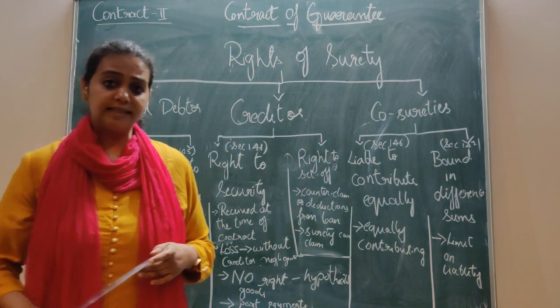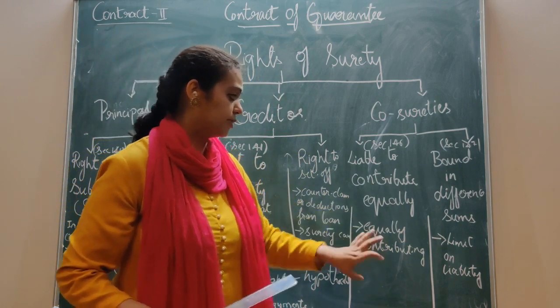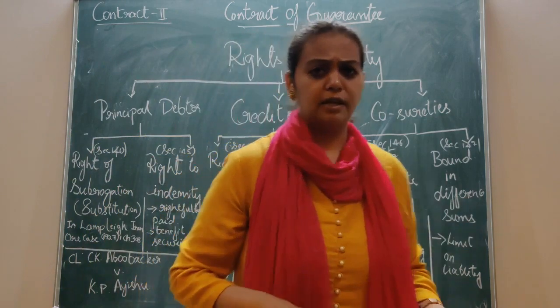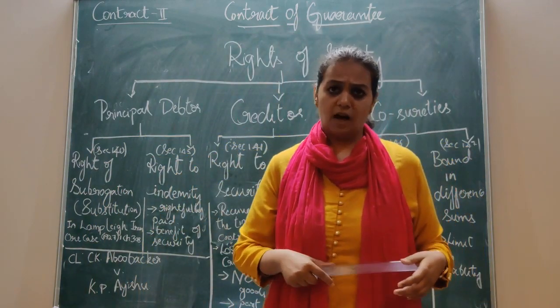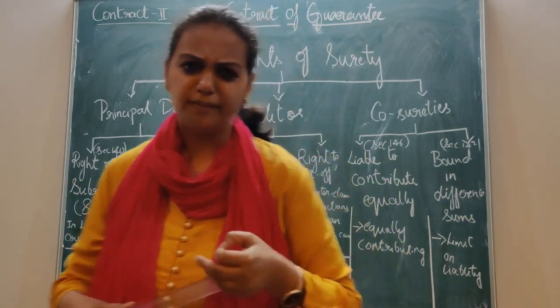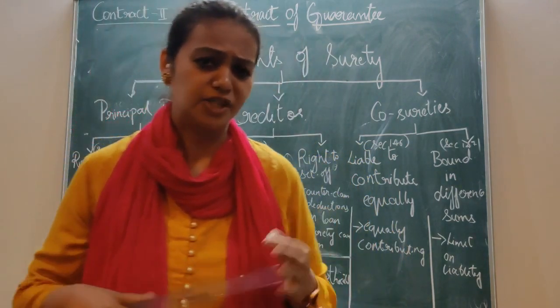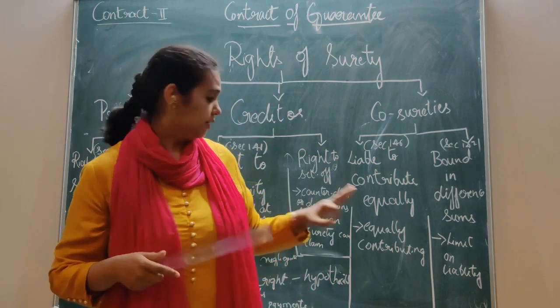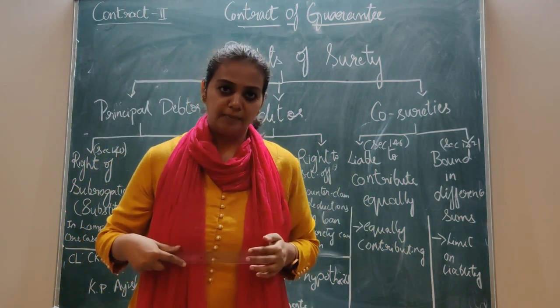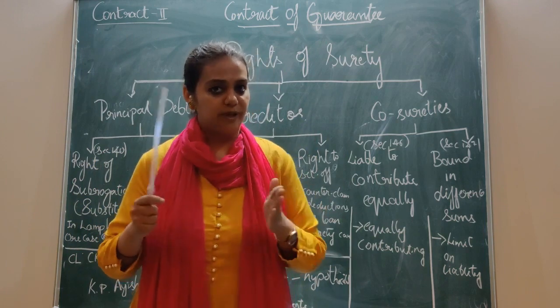It says that every surety has to contribute equally. Suppose it is a loan of 30,000 and there are 3 sureties. You can have any number of sureties; there is no limit mentioned anywhere in the contract. So if there are 3 sureties, each of them contributes 10,000, which means they are liable to contribute equally.